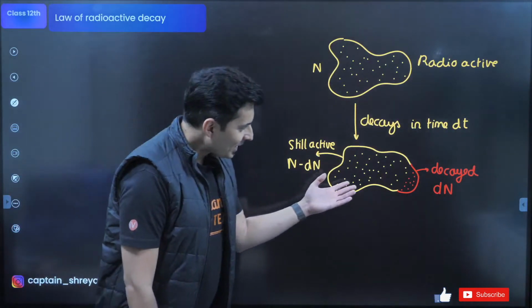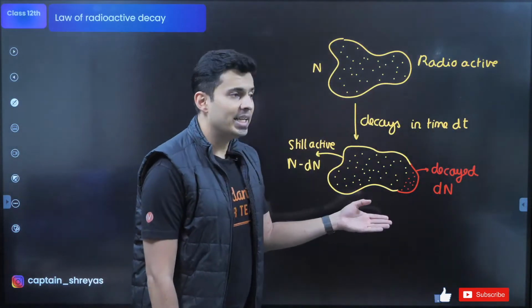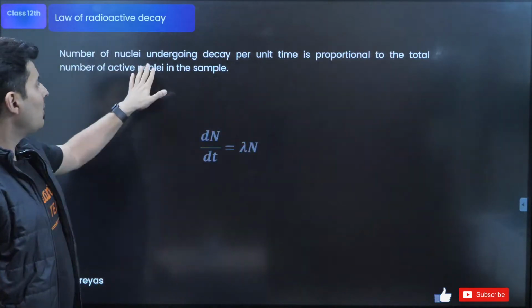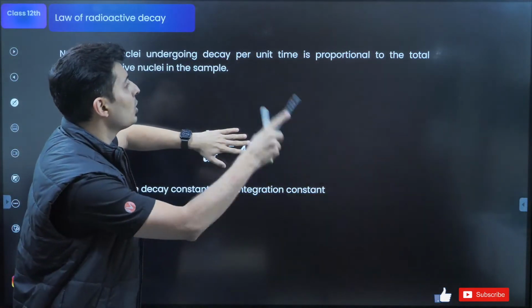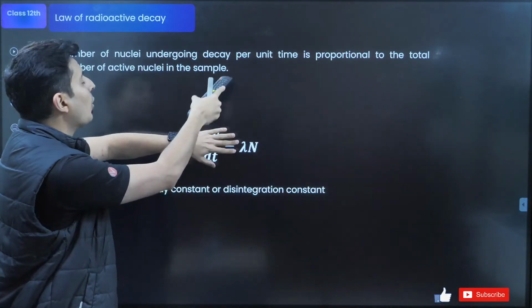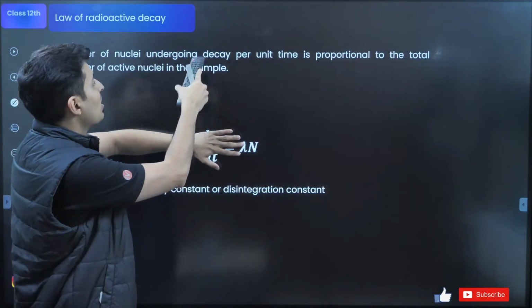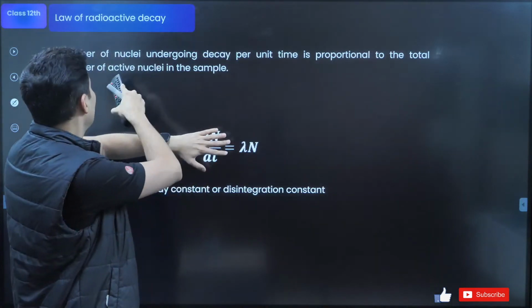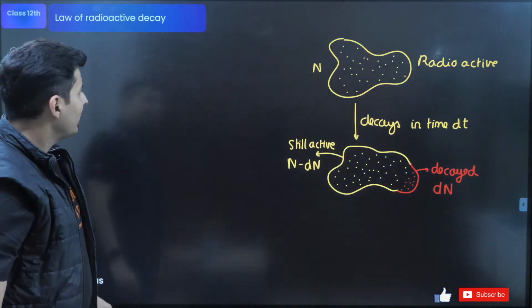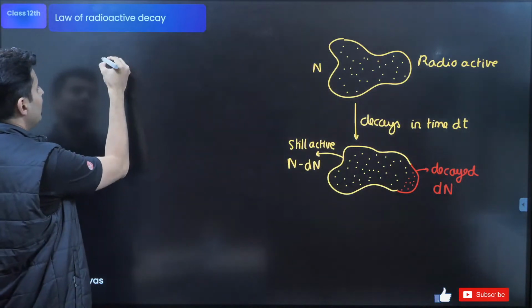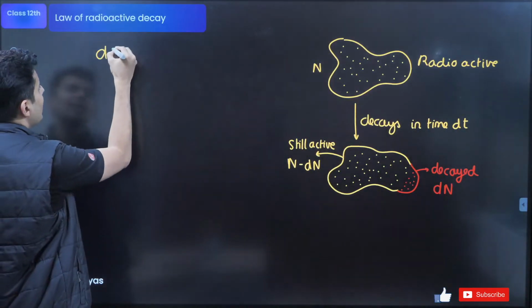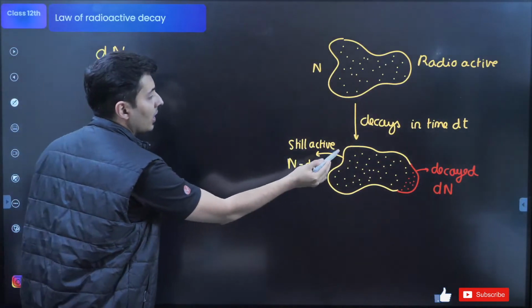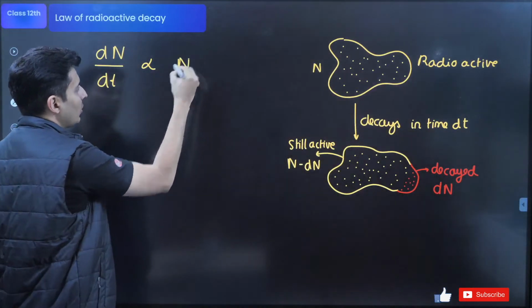Okay, so next point over here is that in time dt, it decayed by dn. Then the law of radioactivity states that the number of nuclei undergoing decay per unit time is proportional to the active nuclei in the sample. What it means is that dn by dt, the nuclei which are decaying per unit time, is proportional to the nuclei present in the sample, that means proportional to n.